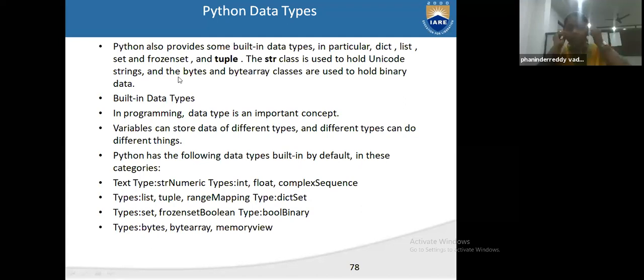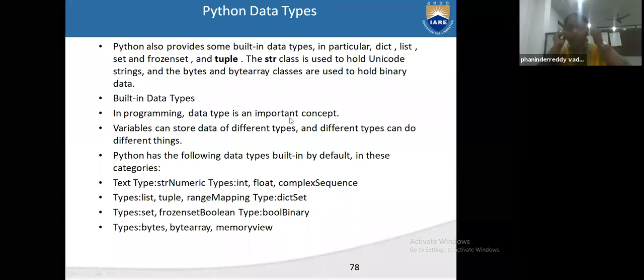And the bytes and byte array. Bytes means many zeros and ones will be added, and byte array classes also will be there, means many similar data types. Byte array classes are used to hold binary data, that is built-in data types.